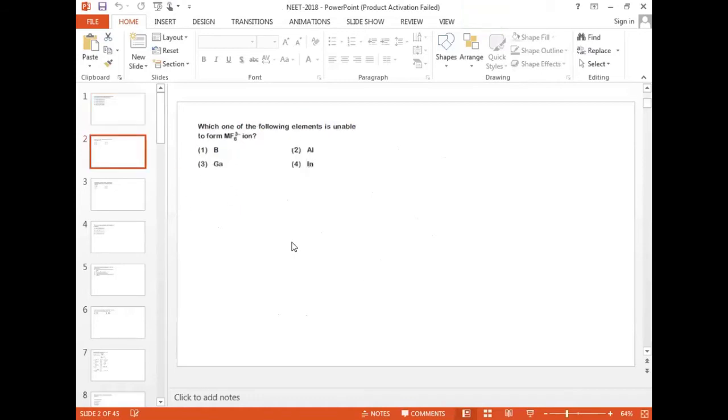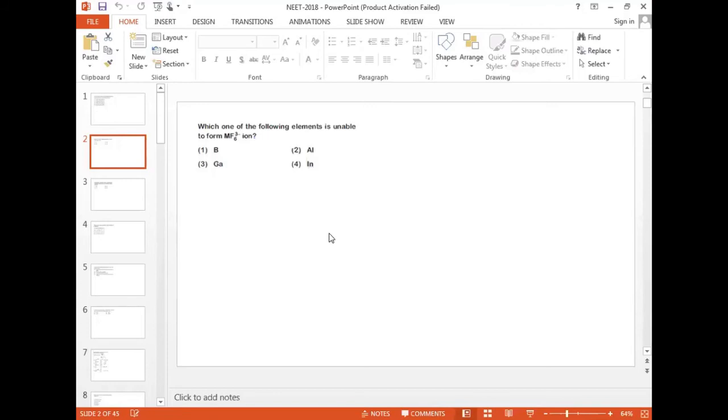Read the second question. Which one of the following elements is unable to form the MF6 3- ion? Any idea regarding this?